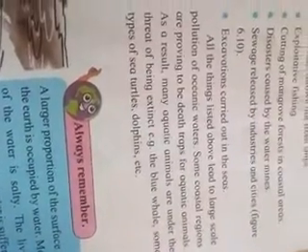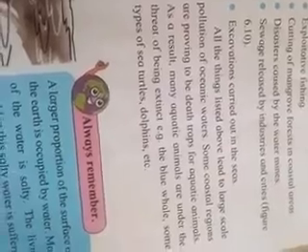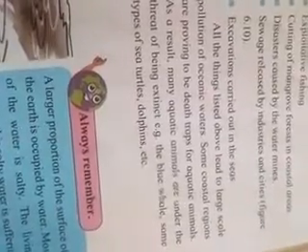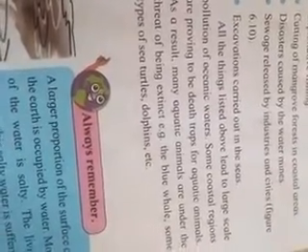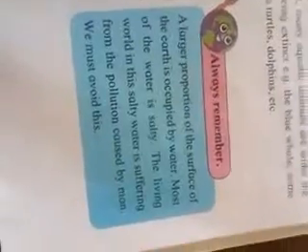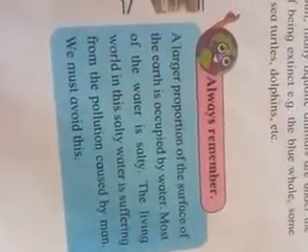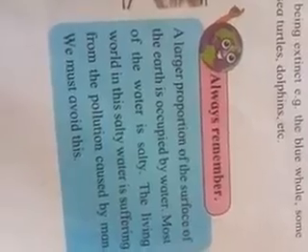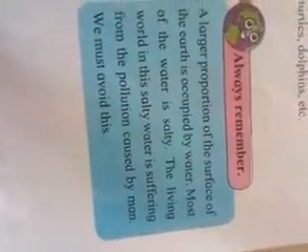Some coastal regions are proving to be dead traps for aquatic animals. As a result, many aquatic animals are under the threat of becoming extinct, for example blue whales, some types of sea turtles and dolphins. Remember, a large proportion of the surface of the earth is occupied by water. Most of the water is salty. The living world in the salty water is suffering from the pollution caused by man.